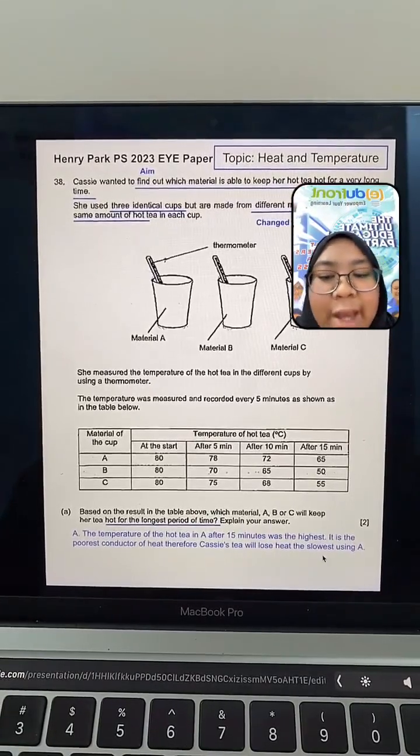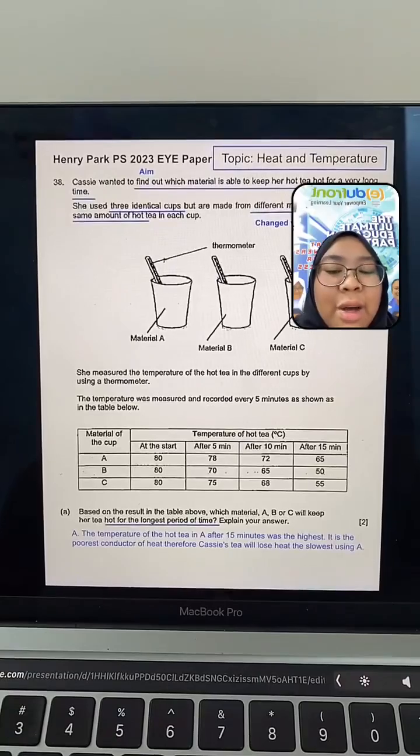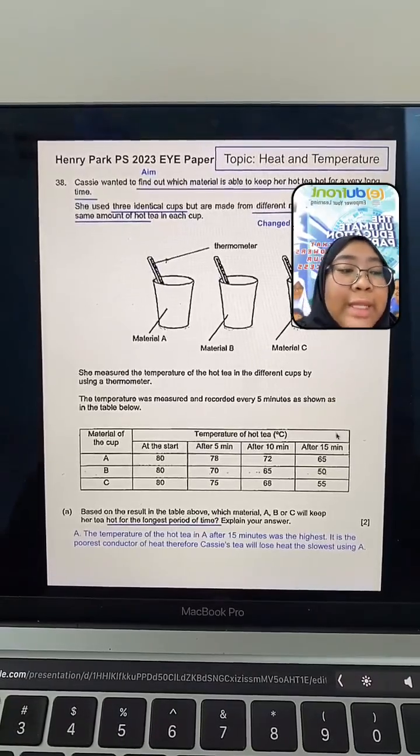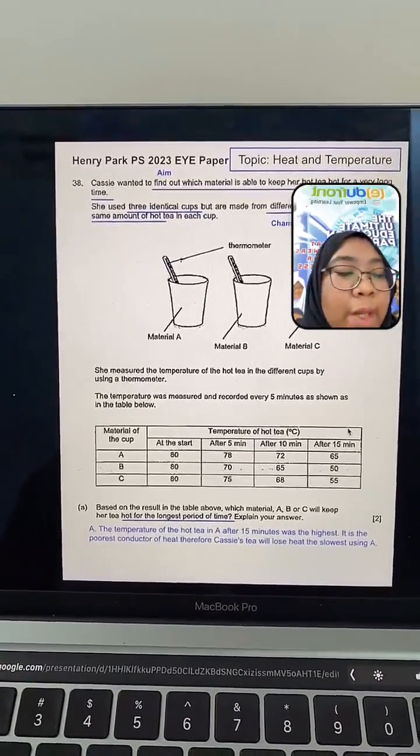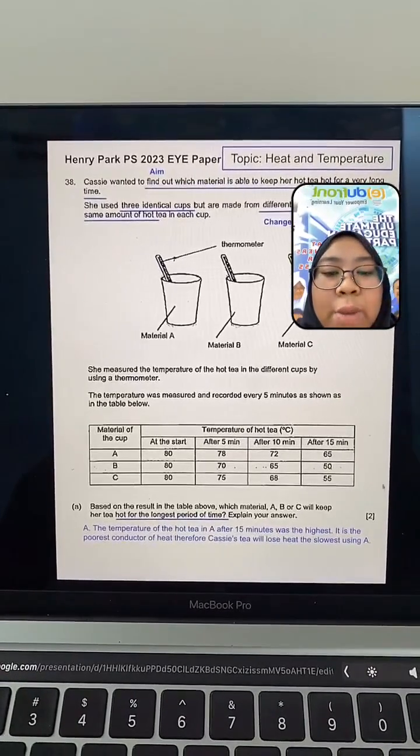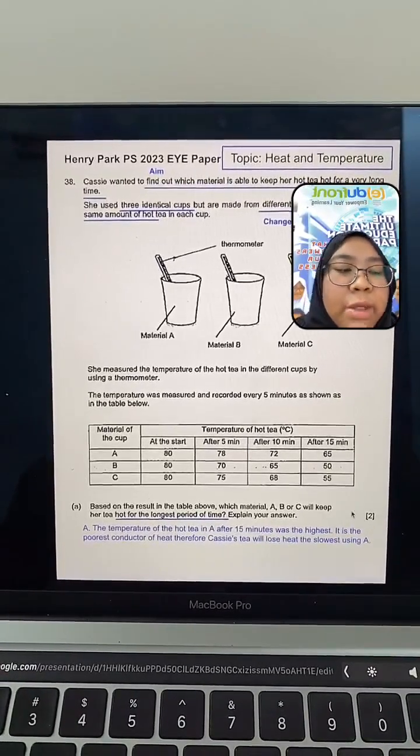A, because it is still the hottest among the 3 after 15 minutes. Yes, correct. So this is how you answer the question. Remember, it is a 2 marks question, so your answer must be substantial.